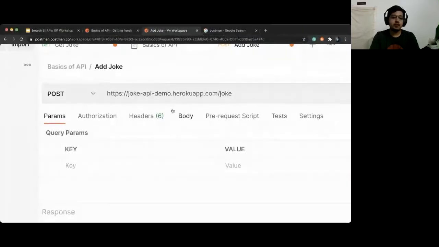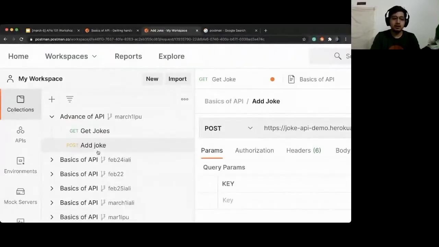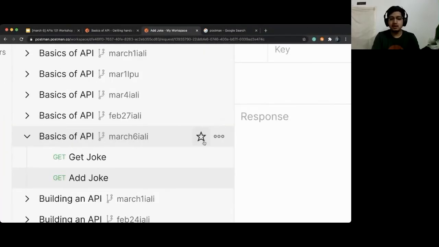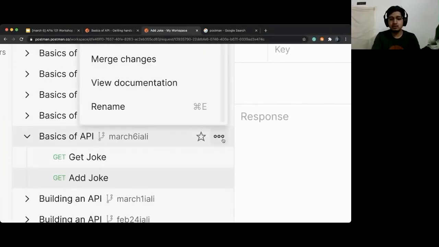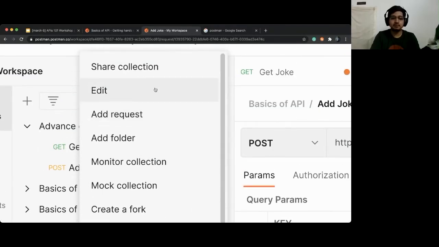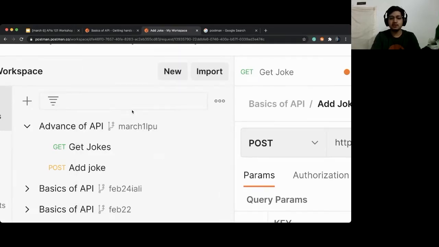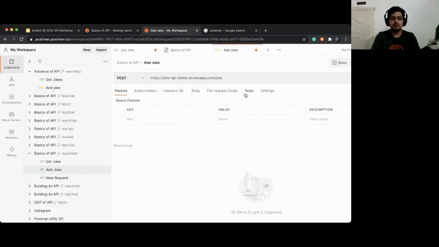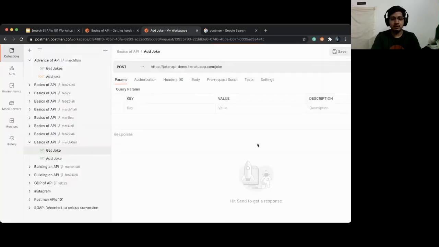So what you need to do is go here in the basics of API, click on the three dots, and click on add request. Third option. Once you click on add request, you need to rename the request. It will show you a default name like this. Change the name and it will be visible. This is not what I want, so I will delete this.